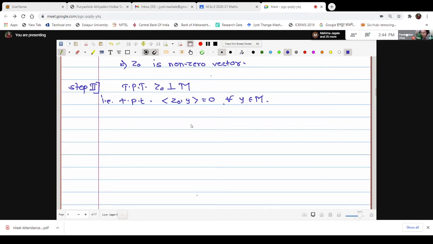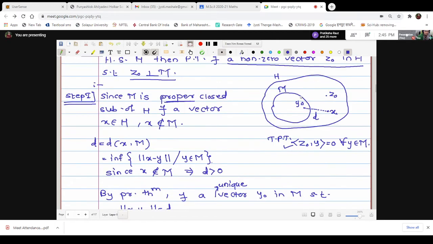Now, in order to prove that Z0 is orthogonal to Y, we will start with any scalar alpha. For any scalar alpha, let us consider a vector Z0 minus alpha Y. Let us just try to understand the locations.